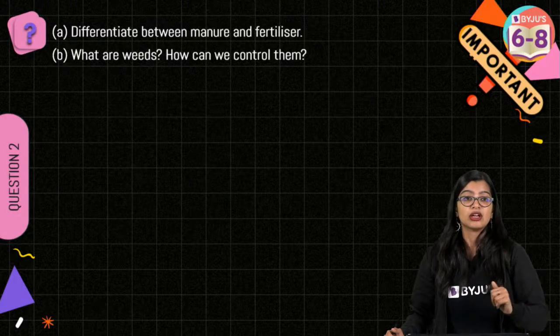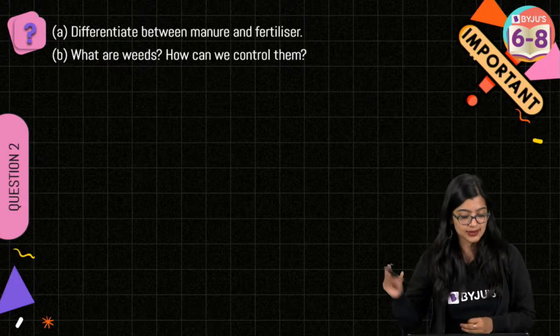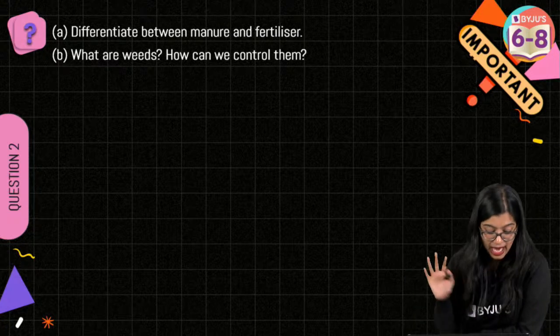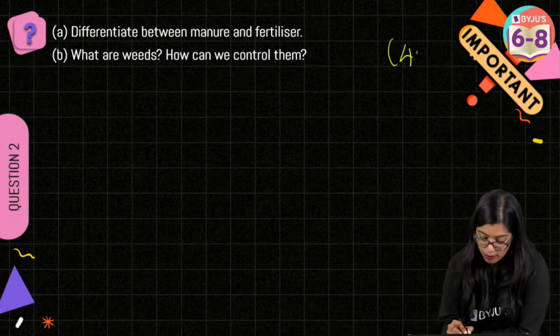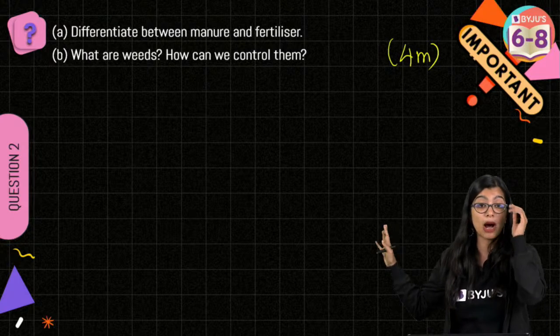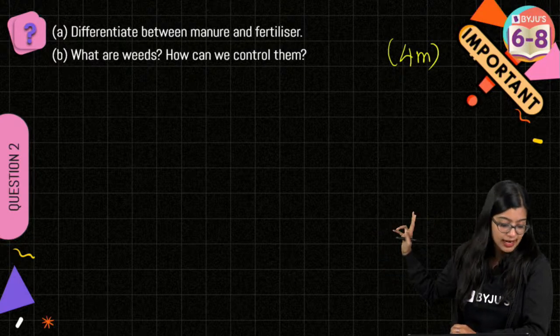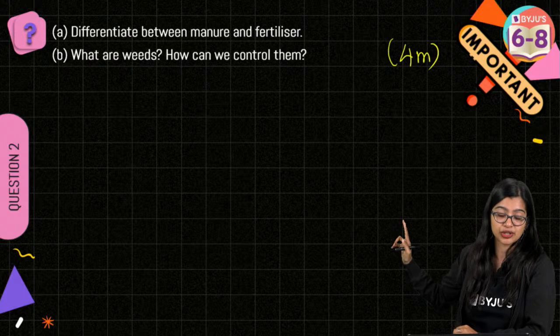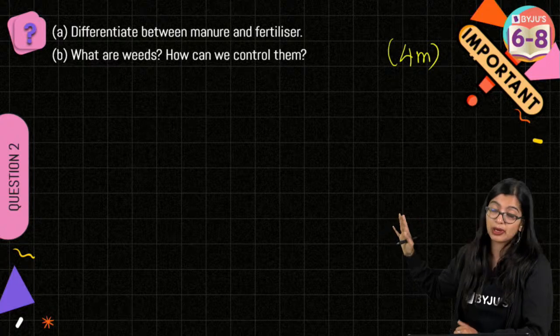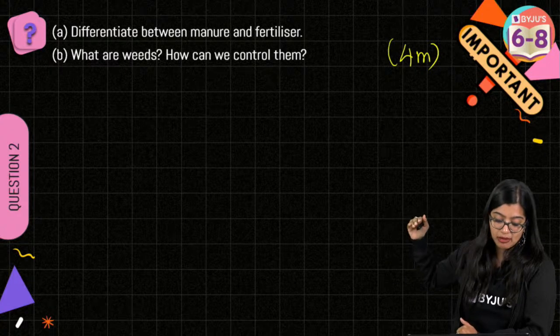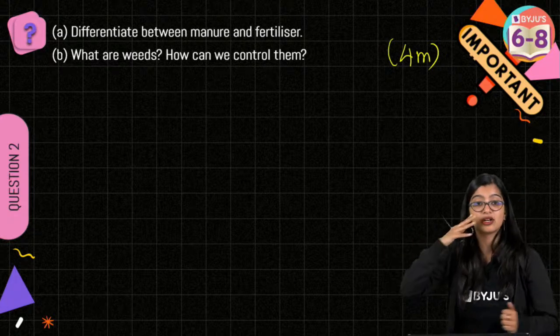Very important. Now moving on to question number 2. Question number 2 here again, as you know, is for 3 to 4 marks. This is a 4-mark question. Now there are 2 subparts to this particular question. A: differentiate between manure and fertilizer. Option B is: what are weeds and how do we control them?